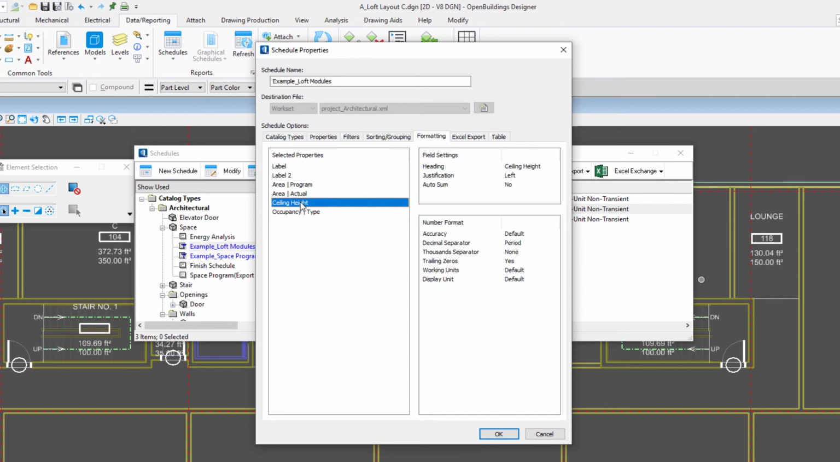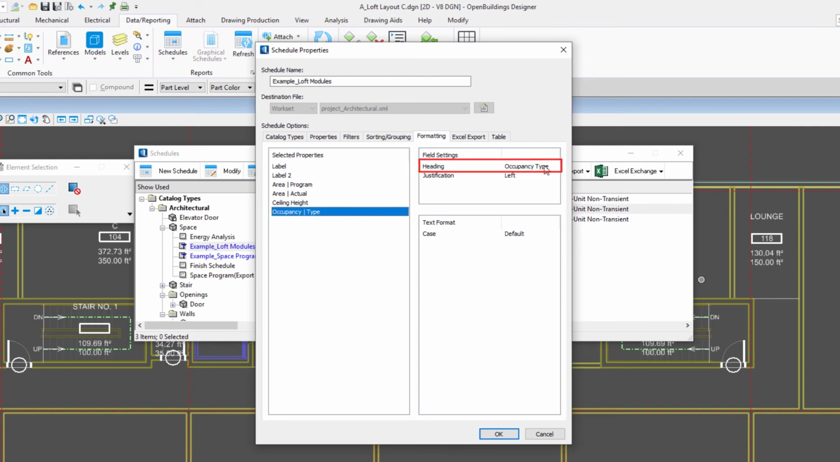Now for ceiling height, that's just a height. Probably the heading is fine. I think I will justify that. And in this case, I'm just going to leave it as text. Since I'm working in feet and inches, then it'll come in as, for instance, 10 feet, 6 inches. So we'll just leave the default there. And there's no need to change the occupancy type. Maybe I'll take out that bar there.